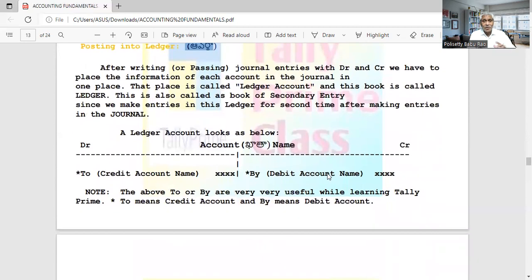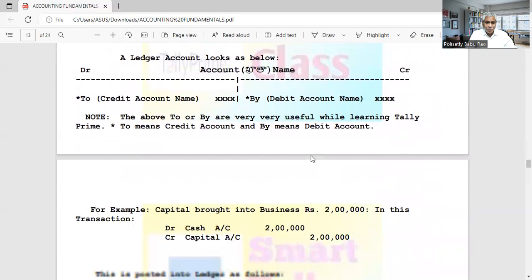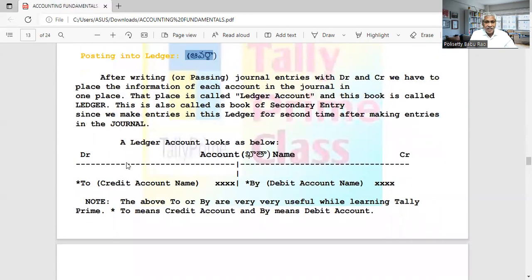See, I told you already: one account will be debited sometimes and credited sometimes. Whenever it is debited or credited, every time we write in the same account. For each account, we write in only one account. For cash account, all the transactions, whenever they occur, are recorded here only. So this is the pro forma of a ledger account.